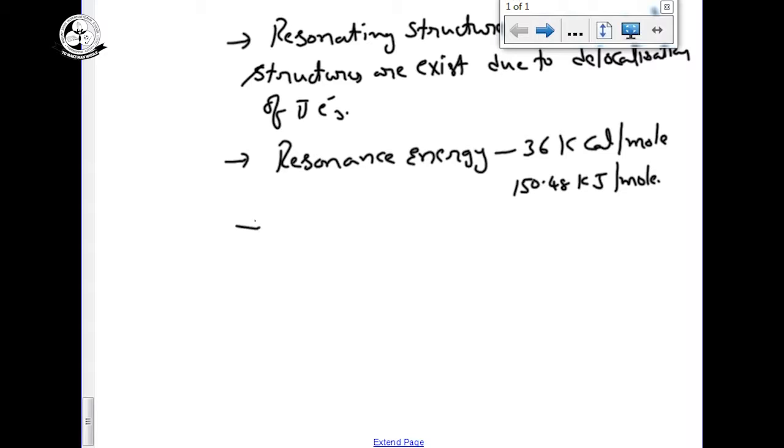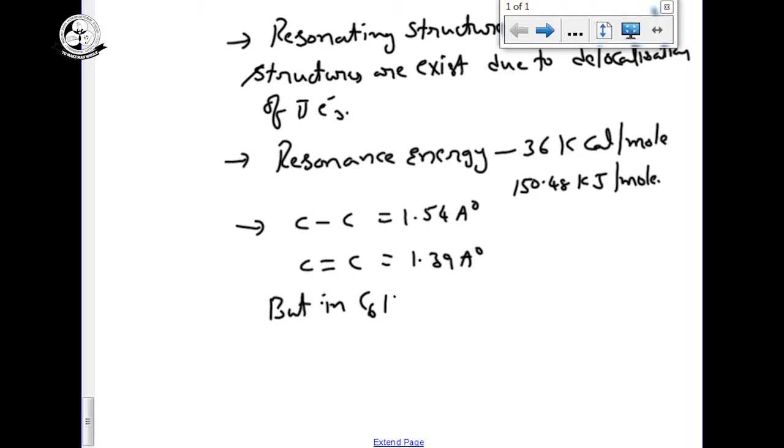And we have to discuss the bond length. Generally, the carbon-carbon single bond length is 1.54 angstroms. The carbon-carbon double bond length is 1.39 angstroms. But in benzene, we cannot decide whether the carbon-carbon bond is single or double.